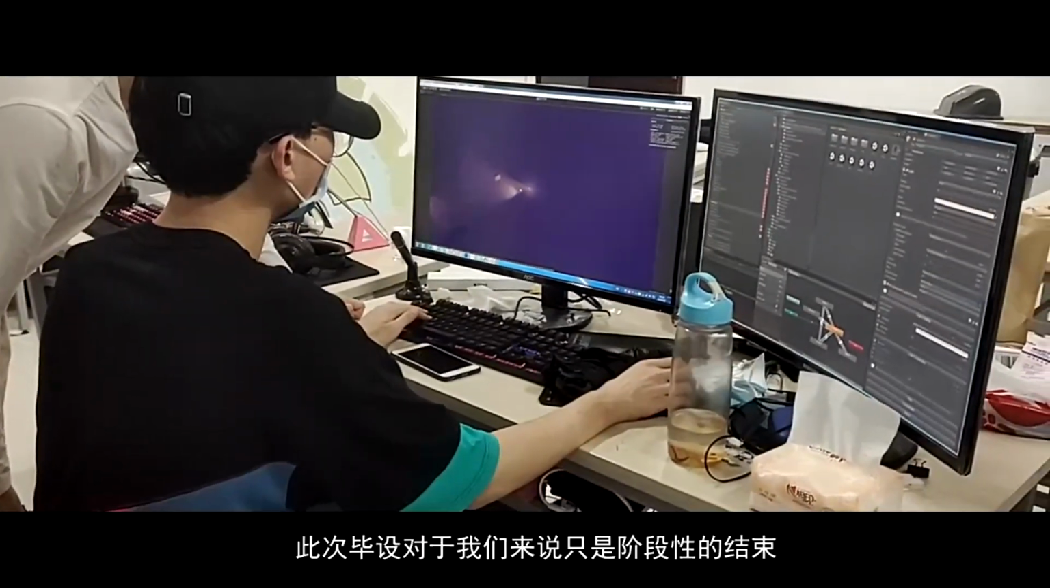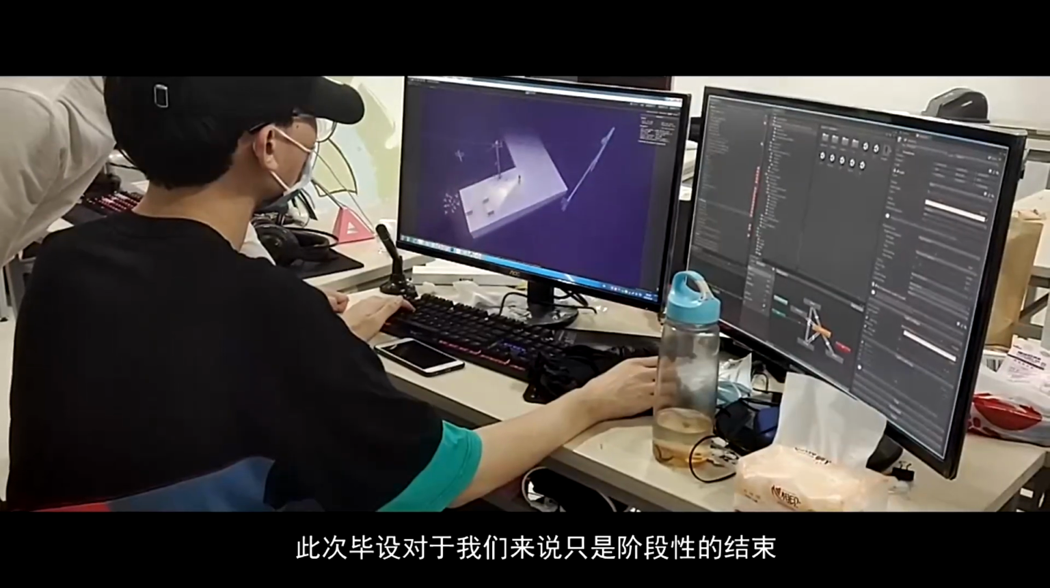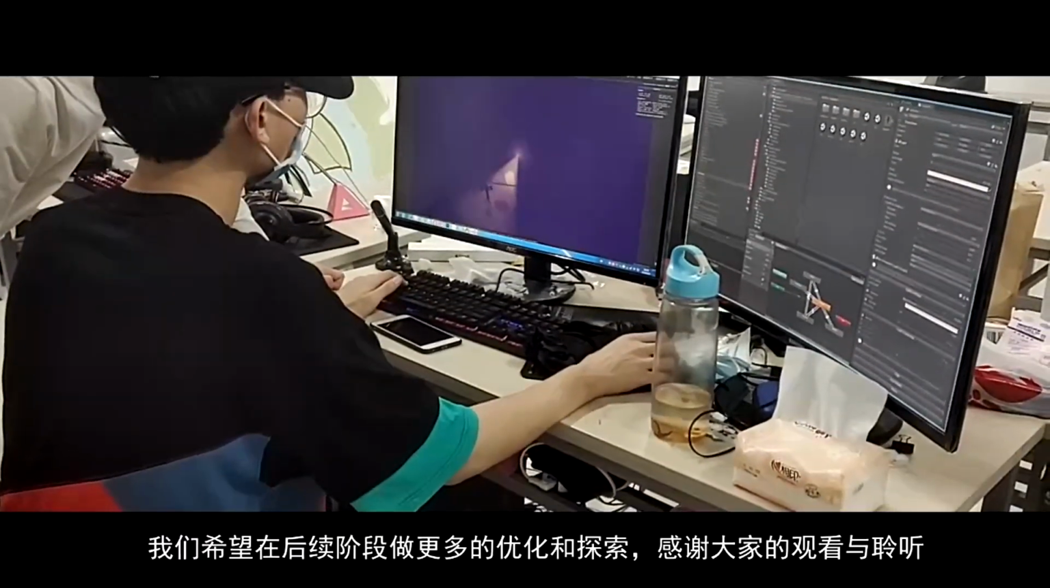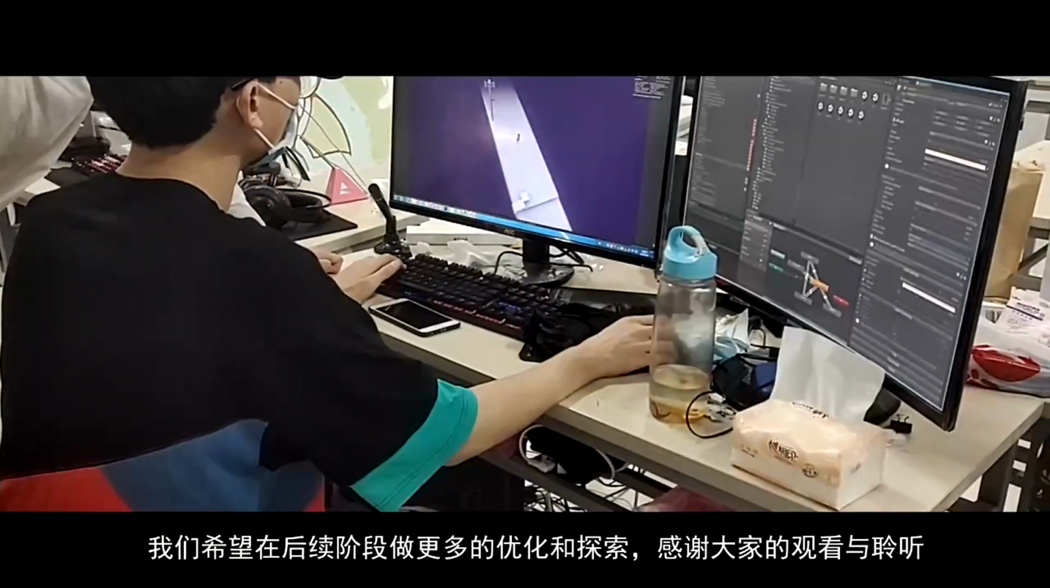The completion of this design is only a stage end for us. We hope to do more optimization and exploration in the subsequent stage.